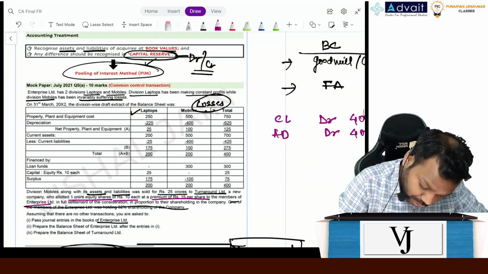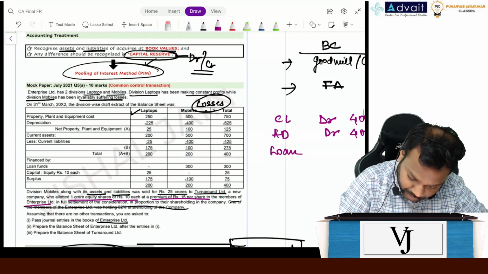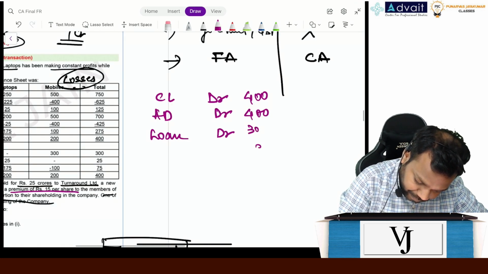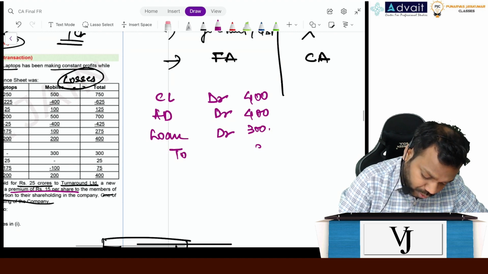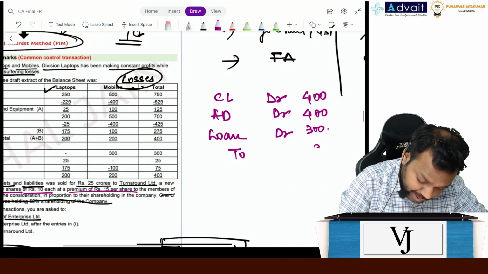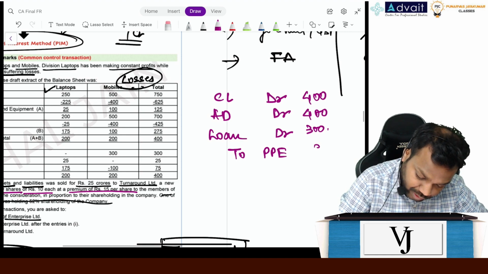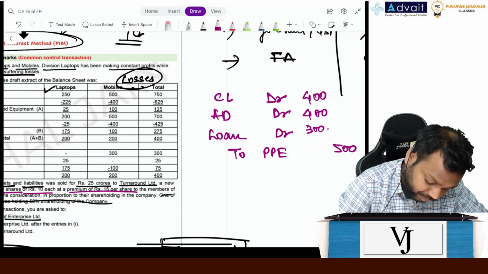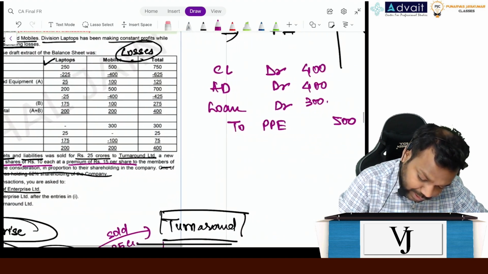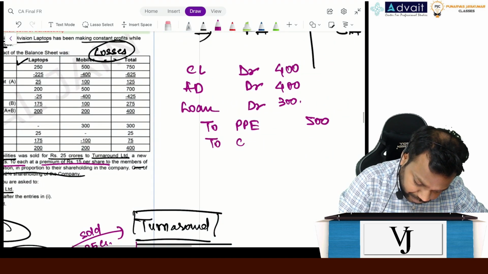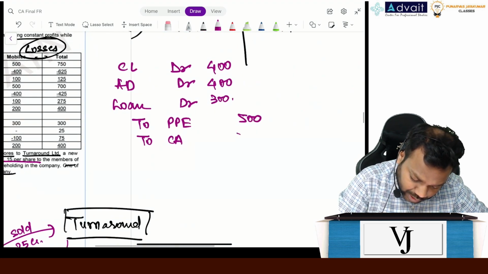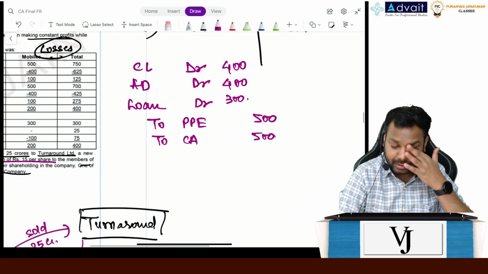Then further, loan funds is there, debit 300. Now, I will de-recognize the property, plant and equipment, value is 500. Then current assets also we will de-recognize, which is 500. Now tell me, understand.